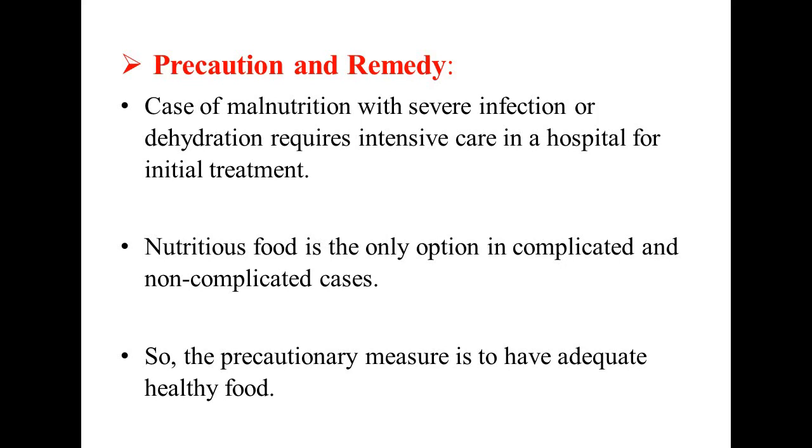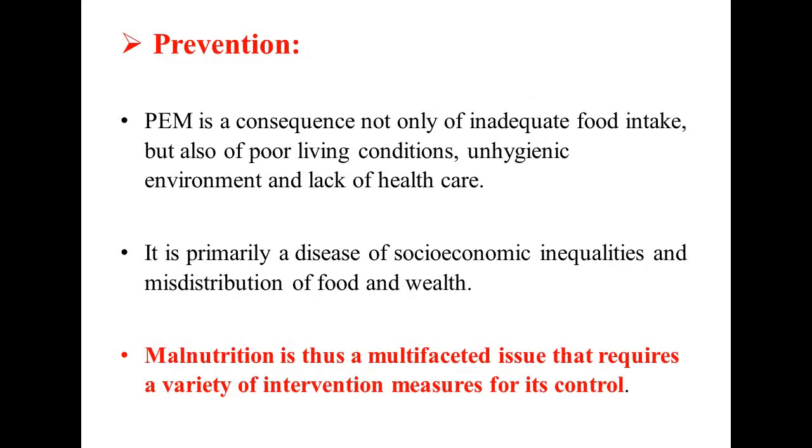So the precautionary measure is to have adequate healthy food, a balanced diet, etc. Prevention. PEM is a consequence of not only inadequate food intake but also of poor living conditions, unhygienic environmental conditions, and lack of healthcare. And therefore it is primarily a disease of socio-economic inequalities and misdistribution of food and wealth amongst the society members. Malnutrition is thus a multifaceted issue that requires a variety of intervention measures for its control, because it has a socio-economic aspect also.